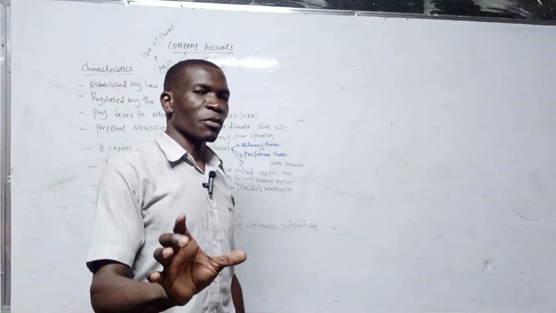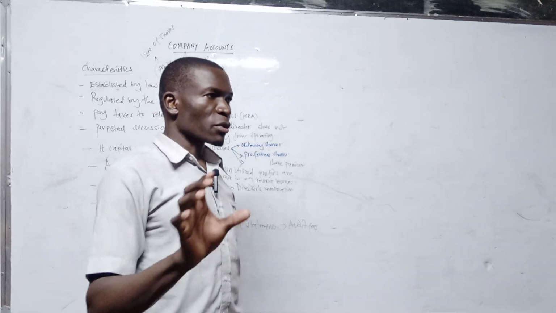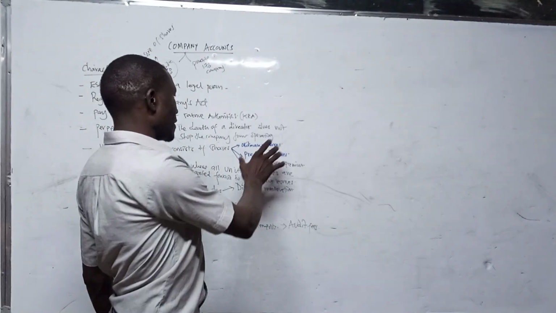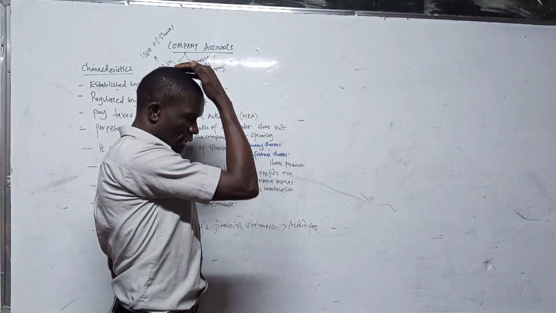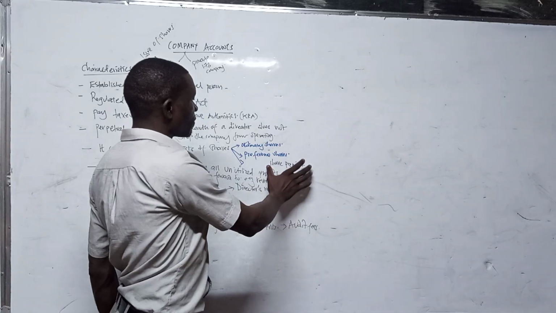And also the capital structure of the company does not consist of just cash, but consists of what is called shares, where you'll have the ordinary shareholders and also the preference shareholders, and also something called the share premium.